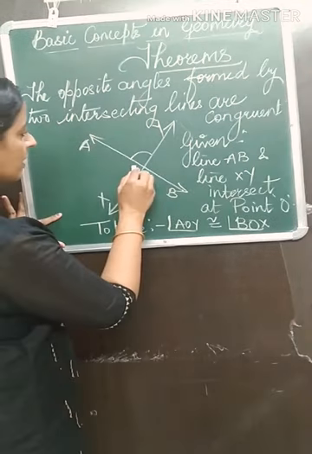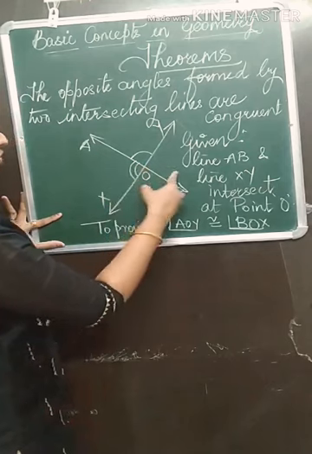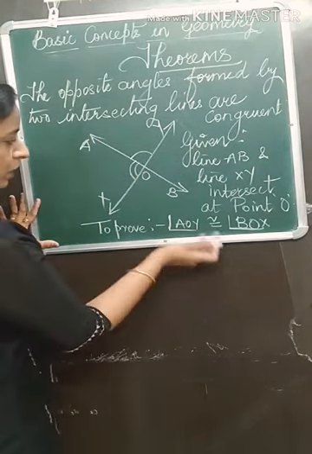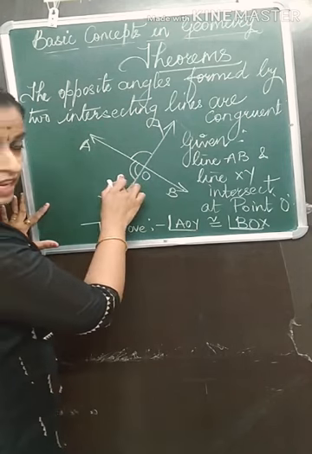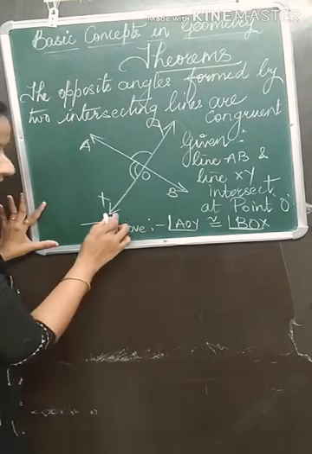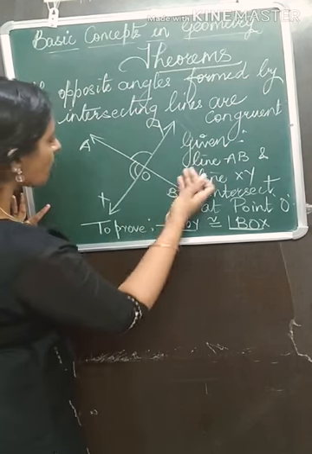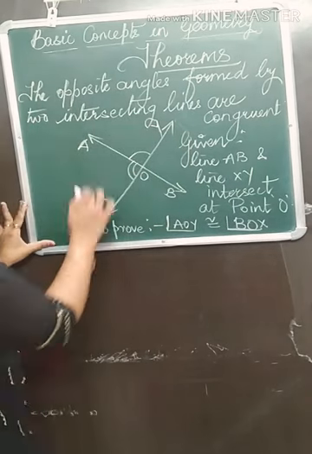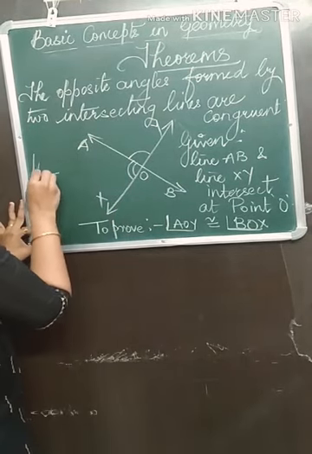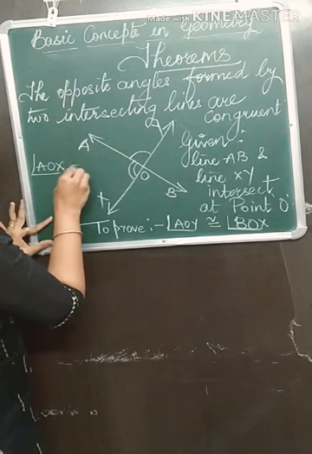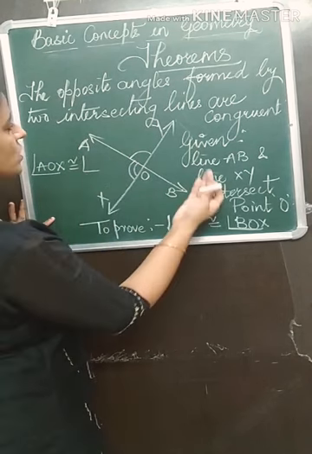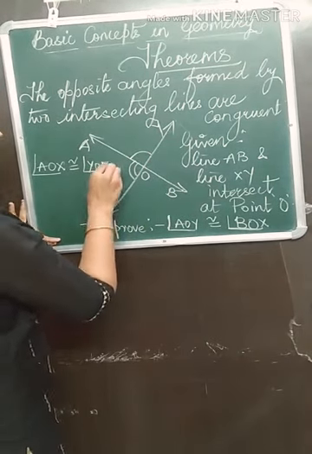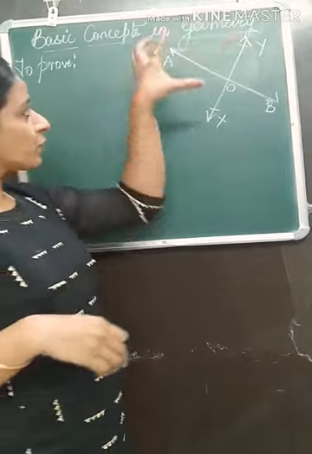Next pair of opposite angles, I will give double marking. These two, no? Opposite angles. I don't have space here, so I will write here, you write below only. The other pair of opposite angles: the name is AOX and its opposite angle is BOY or YOB. We want to prove that AOX is congruent to its opposite angle YOB or BOY. I'll write YOB. So once again I wrote it neatly.